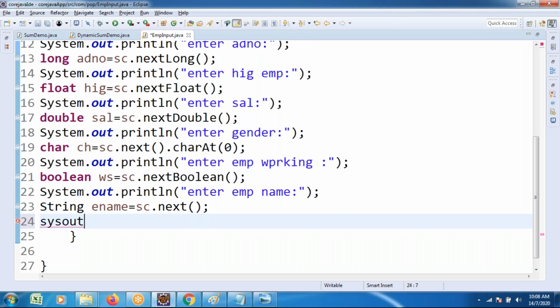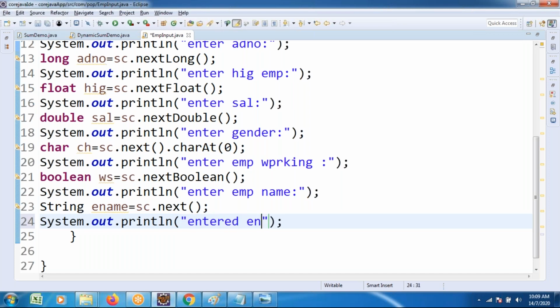System.out.println. Instead of typing that, you write sysout and press Control plus Space. It's automatically completed. I'm not typing System.out.println every time. I'm just using one small shortcut key, sysout, and pressing Control plus Tab or Space, and it automatically gets that. Just printing the entered